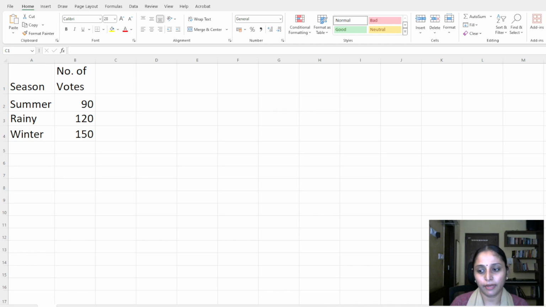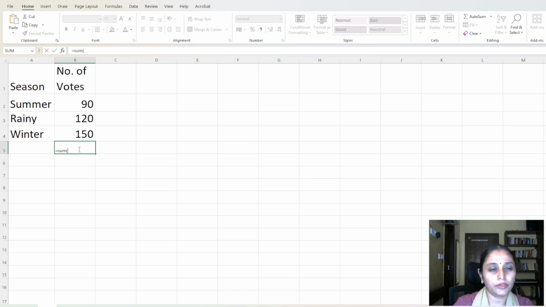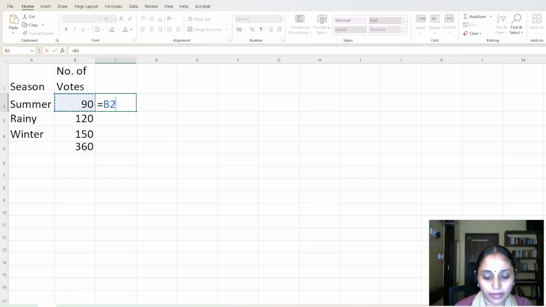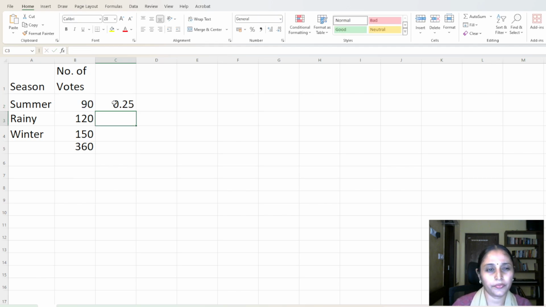So here I have the data, right? Let me show the fraction and the central angle here one more time, and then we'll move on to the pie chart. So here you can see that the total is 360, right? And here I'm going to calculate the fraction, divided by the total, which is nothing but 360, and I want the fraction.